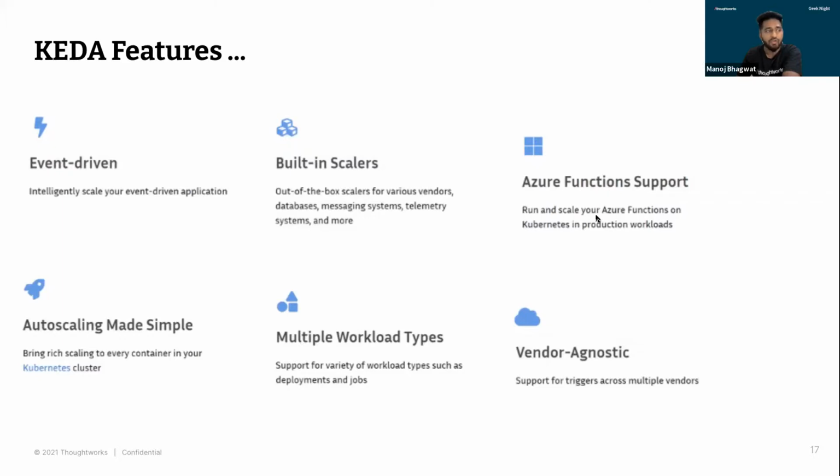So there also you can integrate KEDA, and on the basis of whatever external events you want, you can scale your Azure function as per your need. And this integration is pretty straightforward and simple, and you can find everything in KEDA's official documentation. So these were the major features that we had from KEDA.